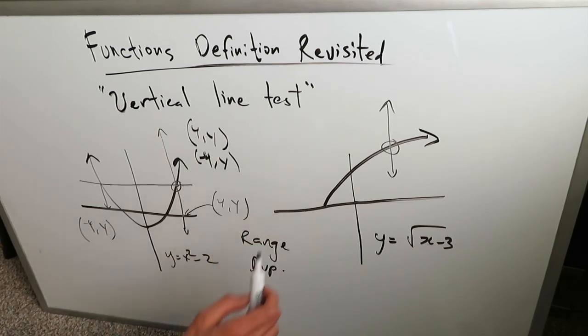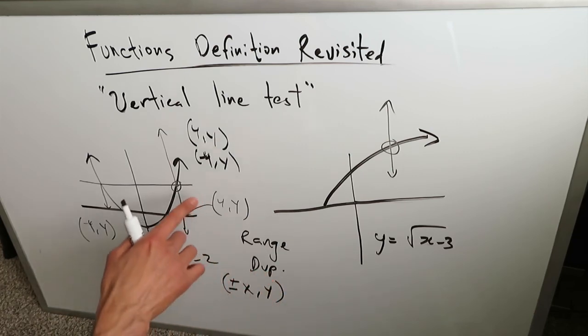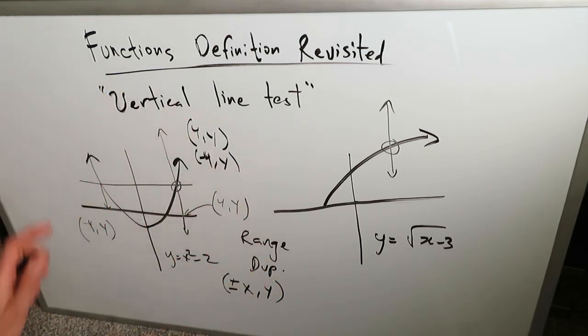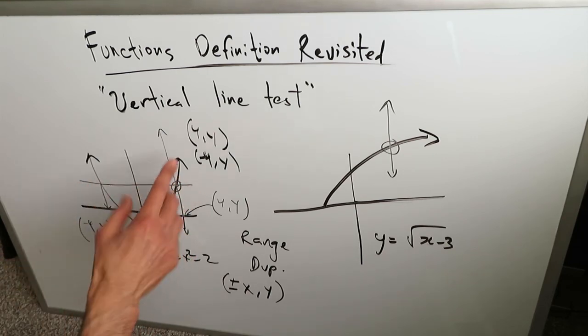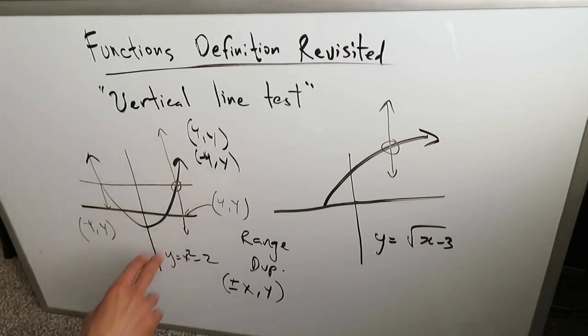Range duplication would look something like this. You would have two separate x values corresponding to a single y value. Plus and minus 4, comma, y. Range duplication is fine. It has no bearing on the definition of your function. It has no bearing or effect on the spoilage of your function, because parabolic functions are all true functions.